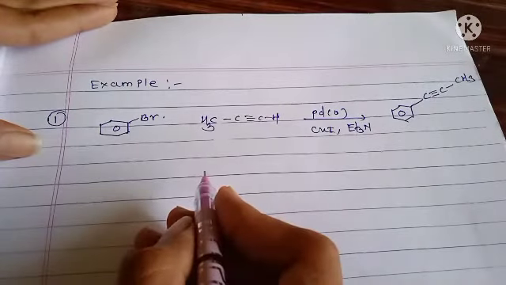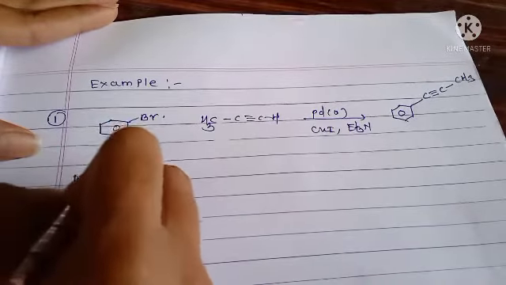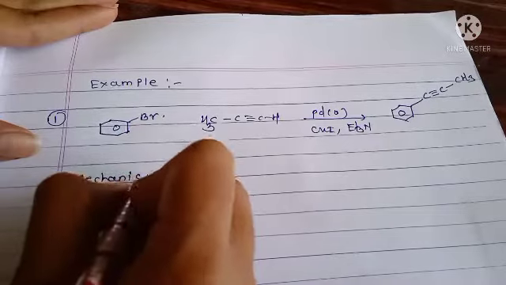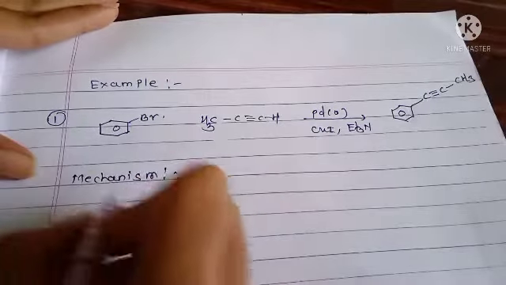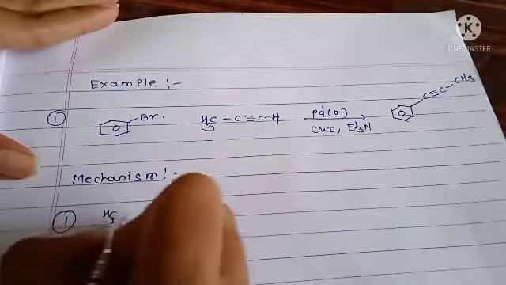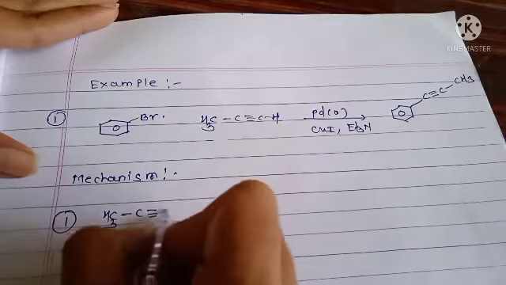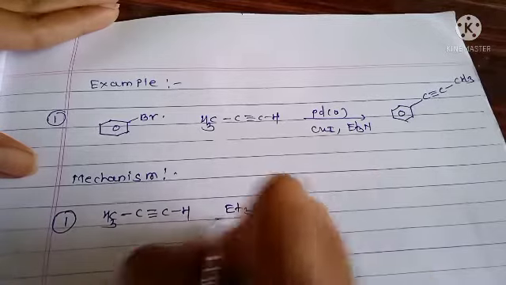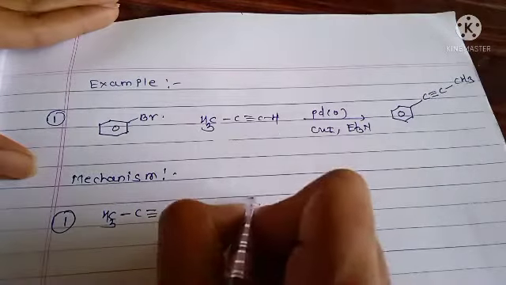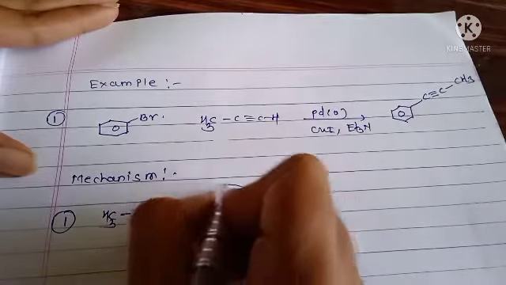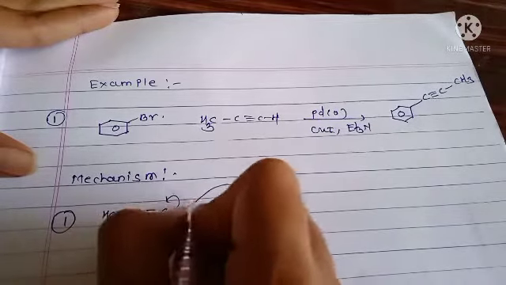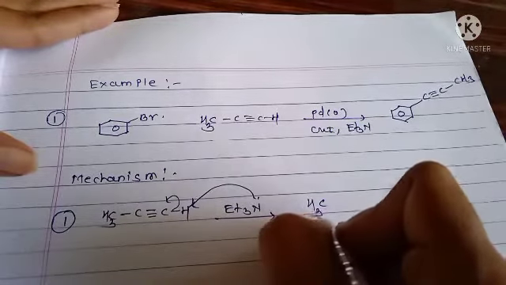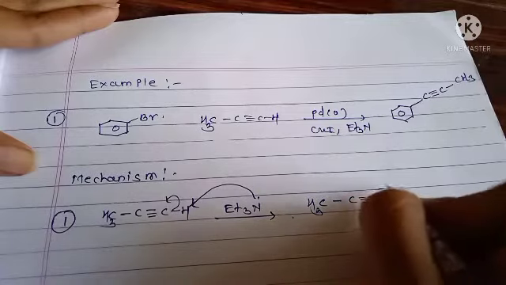Now here see the mechanism. First, the terminal alkyne reacts with the base triethylamine, the acid-base reaction takes place, and the carbanion is formed.